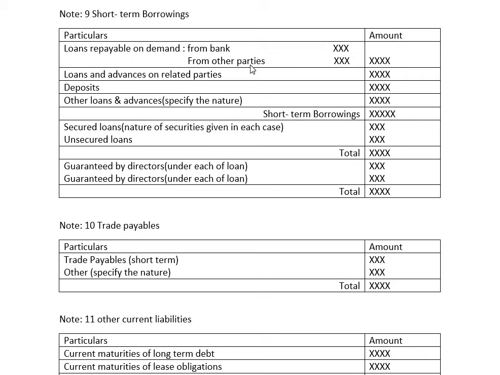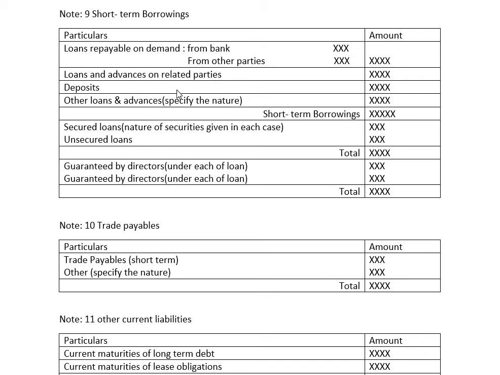At that time it is considered as a short-term obligation. Both will be added together and taken to the outer column.